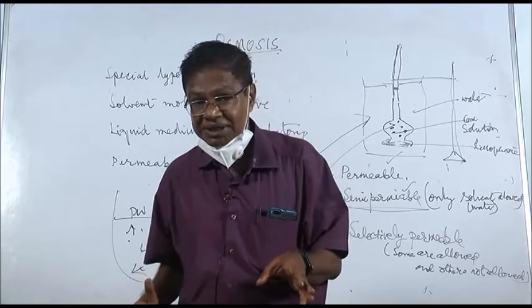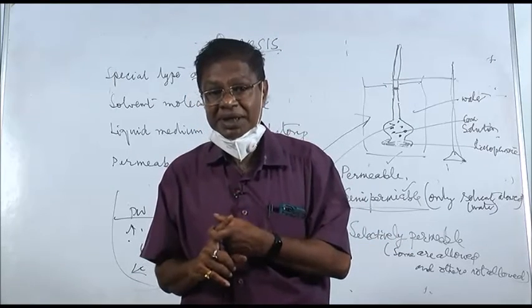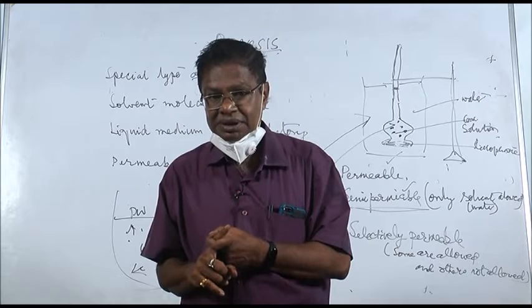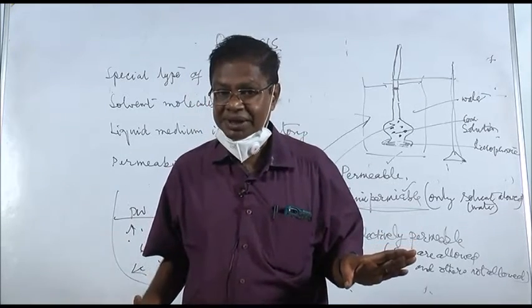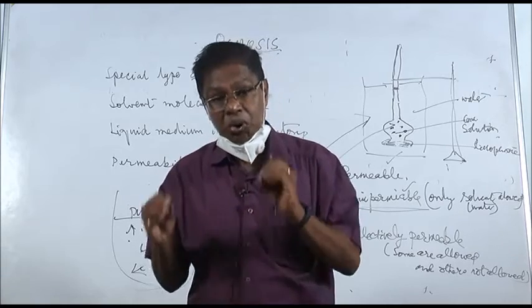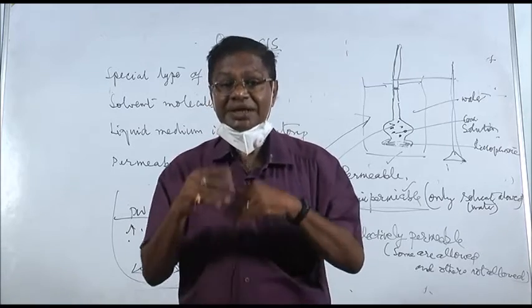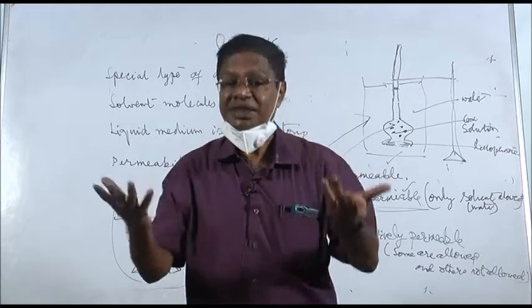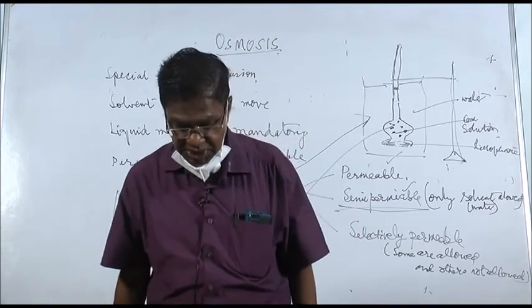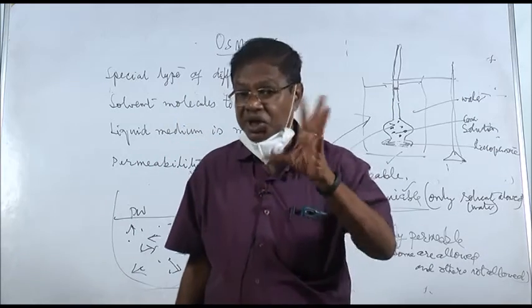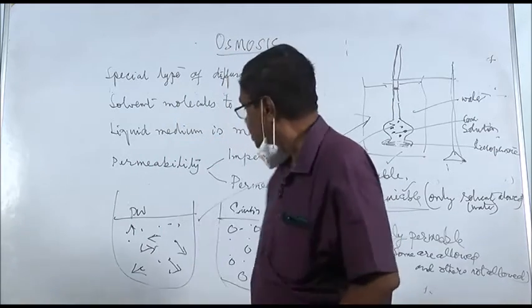So in all cases, a semi-permeable membrane is there, and in diffusion, a semi-permeable membrane is not there. And in osmosis, only water molecules move. In diffusion, it is the movement of anything. Okay? Then there are three kinds of solution.